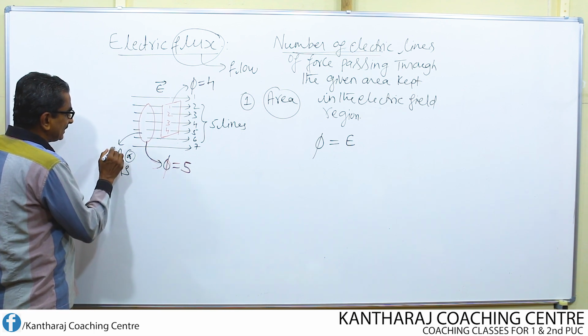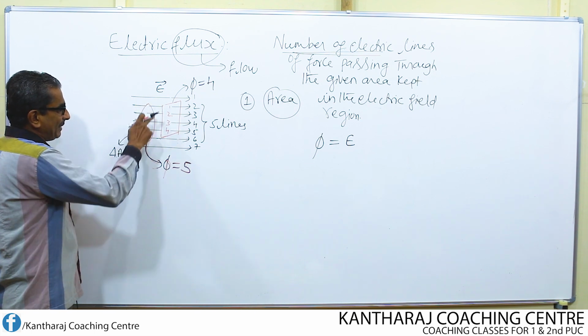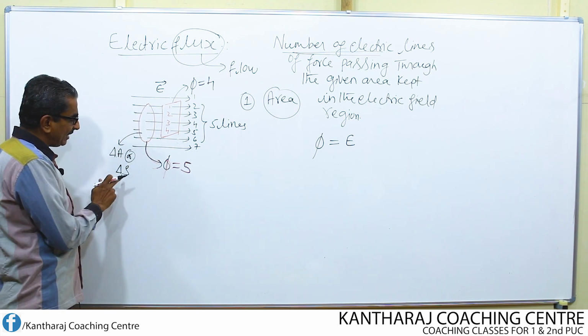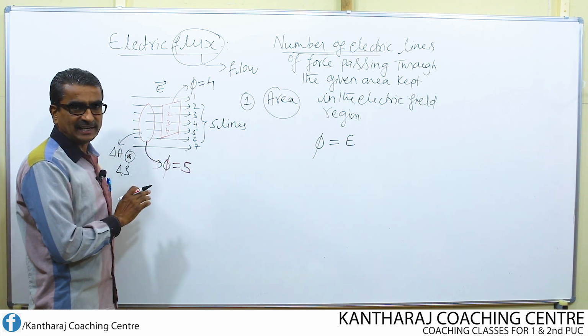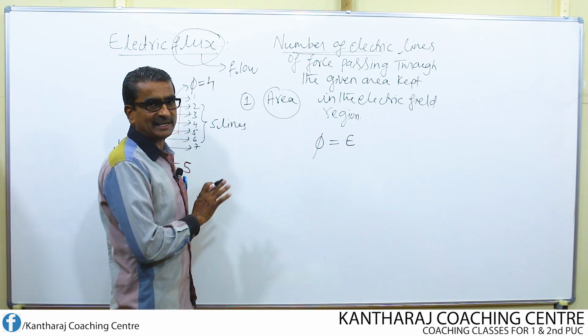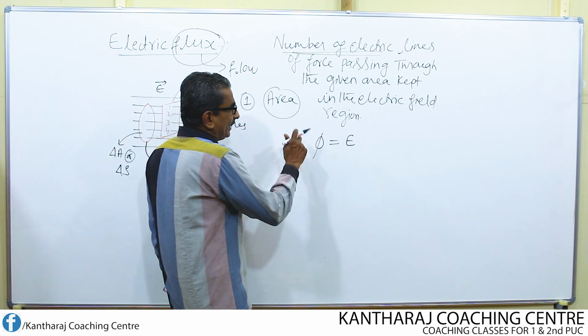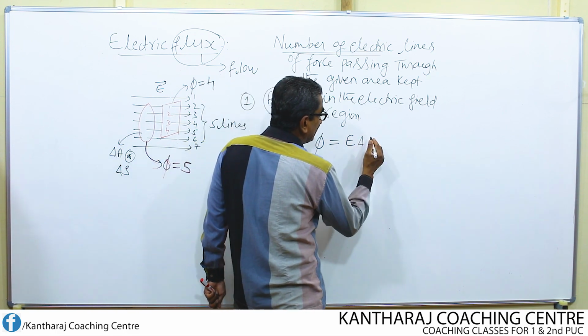To represent this as a small area, I am going to consider the magnitude of the area as delta A or delta S. Either you can use S or A to represent the area. Once again, delta represents a small quantity, that means a small area we have chosen. Phi equal to E into delta S.